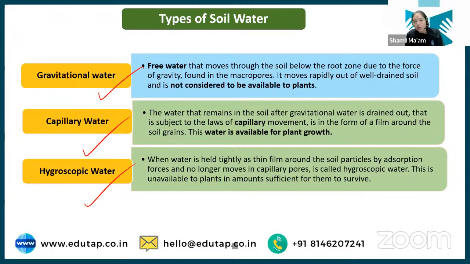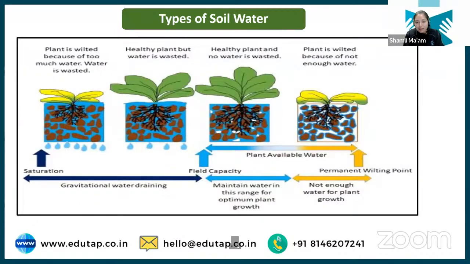Hygroscopic water is when capillary water is also finished, and there is still some amount of water held by the soil particle. Soil particles also hold some amount of water. A thin layer of water is held on to the soil particle, which is hygroscopic water. But again, this hygroscopic water is not available for the plant; the plant cannot absorb it.